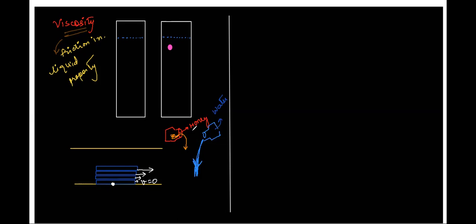Let's say layers in honey are preventing other layers in honey from moving, whereas the same is not true for water. There the friction might not be very high. Friction is not the exact or right term, but in order to relate, it's very efficient. Is everybody clear what viscosity is, right?